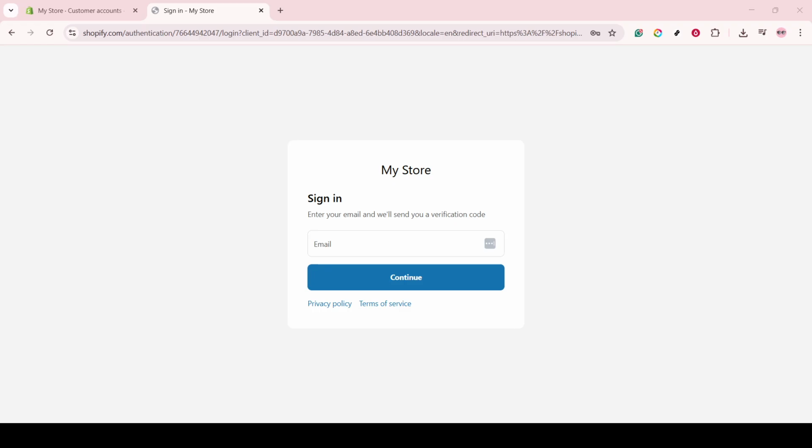This feature not only enhances your store's professionalism, but also encourages customer loyalty by facilitating a personalized shopping experience. Remember, the easier it is for your customers to interact with your store, the more likely they are to return and even recommend your store to others.